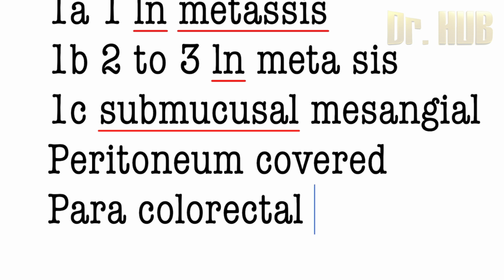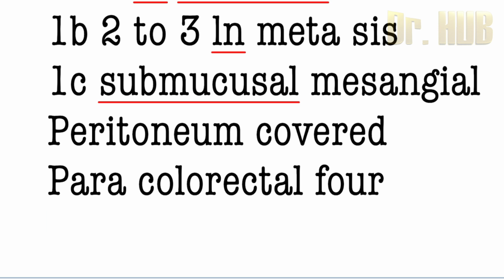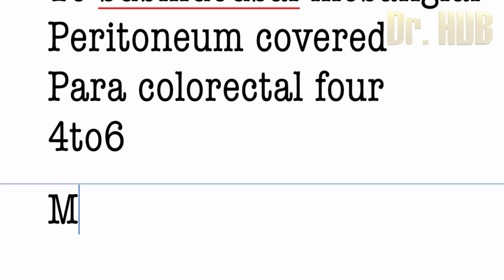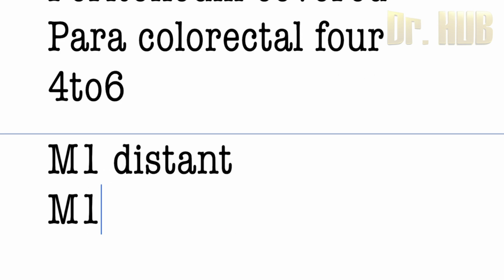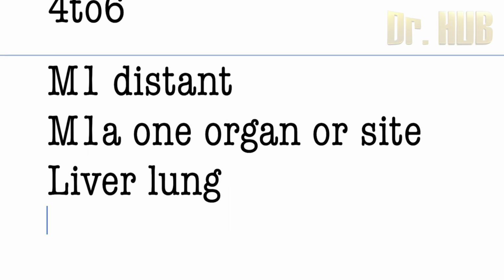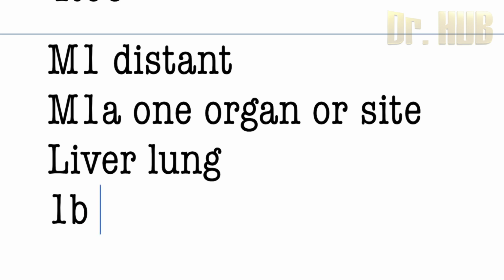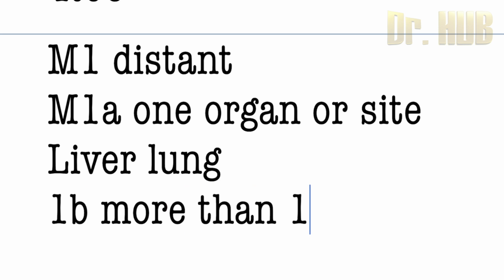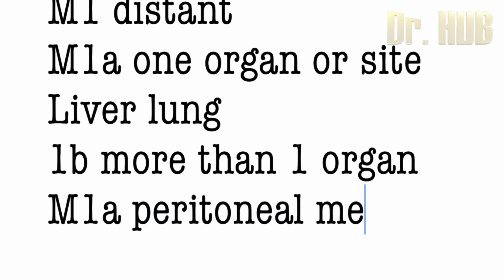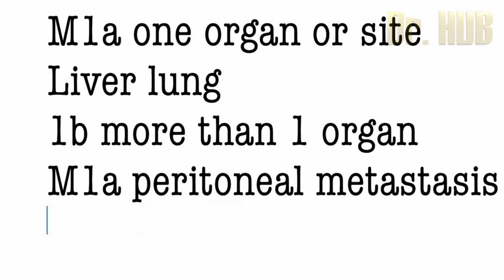N2 stands for greater than or equal to 4 lymph node metastasis. N2a is 4 to 6. Then M1 is where there is a distant metastasis. M1a stands for metastasis limited to one organ or site, that is the liver, lung, ovary, as well as extra-regional lymph node metastasis. Then comes M1b, which stands for metastasis to more than one organ or site. Now looking at M1c, M1c is a peritoneal metastasis with or without metastasis to other organs.